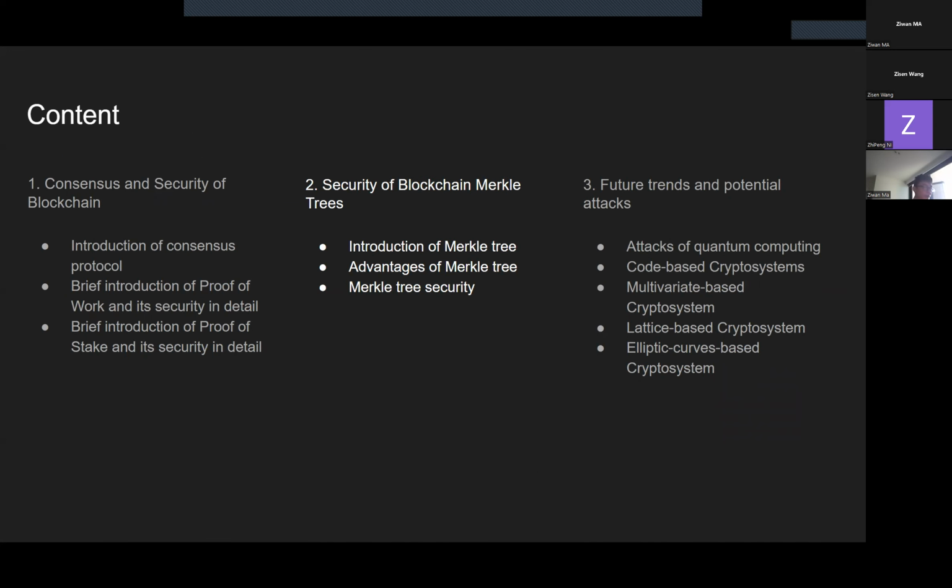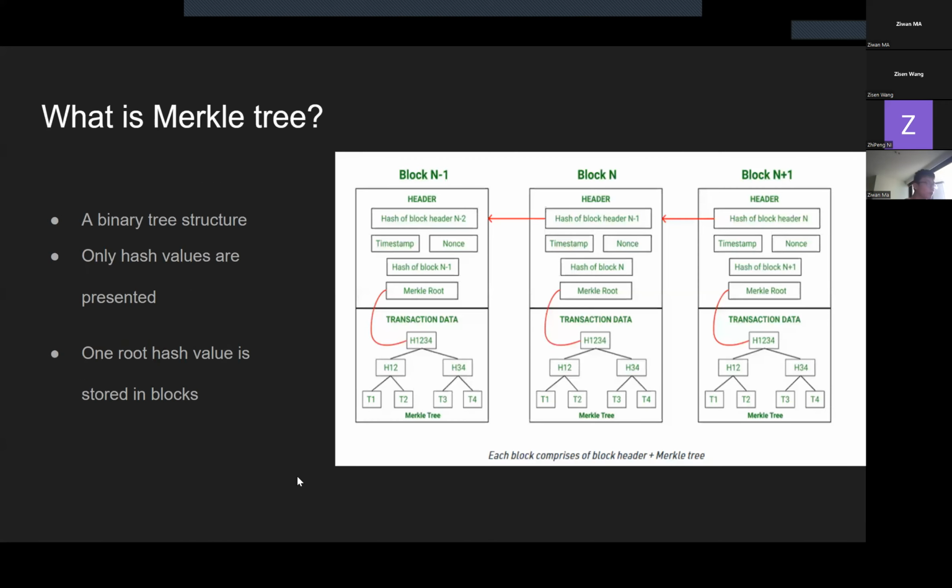In this section, I will explain what Merkle tree is and its advantages. Then I will talk about its security. So what is Merkle tree? Obviously, Merkle tree is a binary tree data structure and it stores only hash value in its nodes.